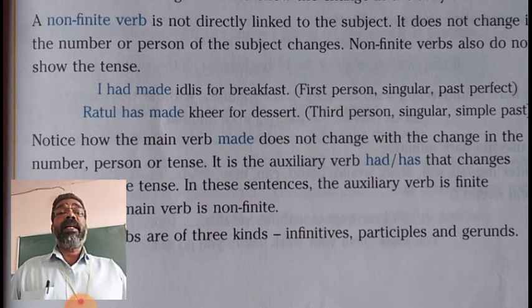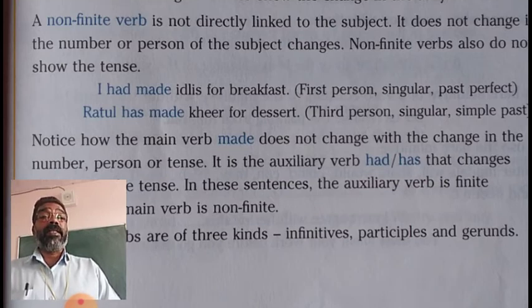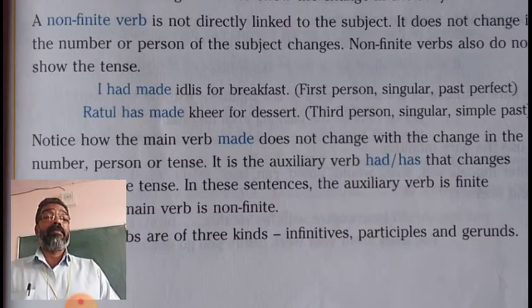So here in these examples, helping verb is finite and main verb is non-finite.